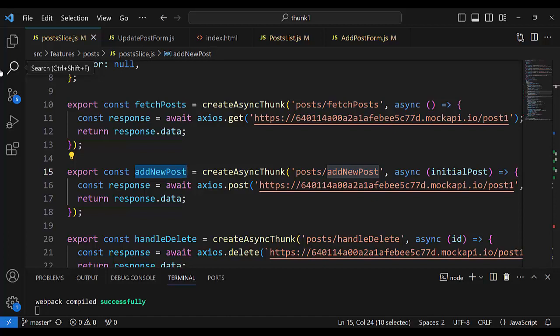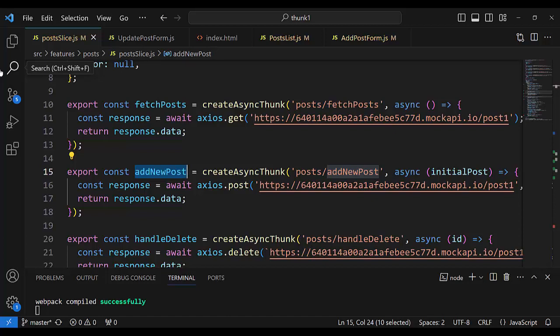Payload. Again, the addNewPost thunk is the last layer around, and the only layer around the request. The request returns a promise, and the promise returns error or fulfilled.